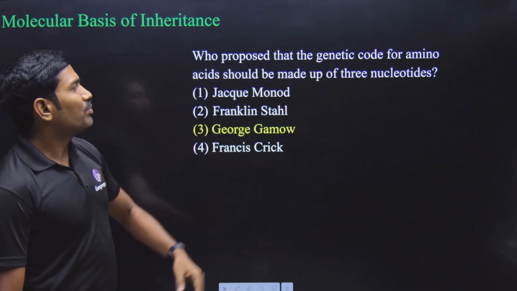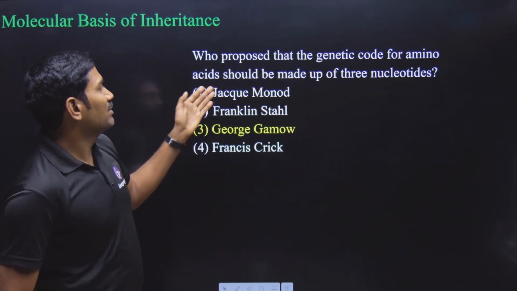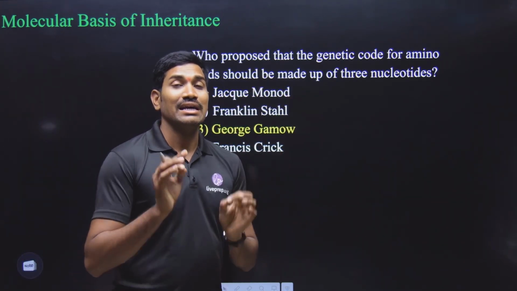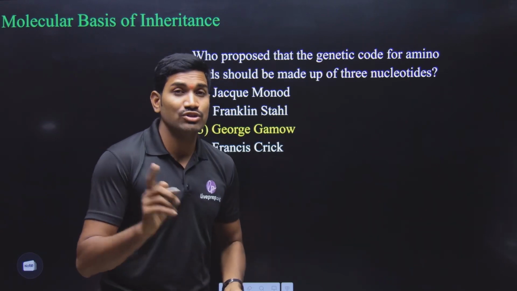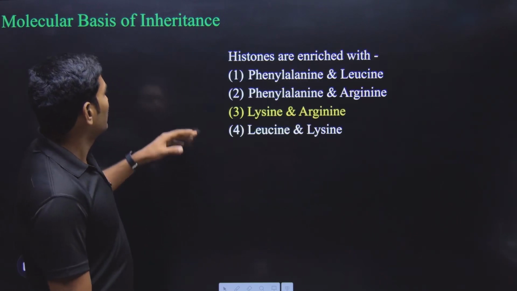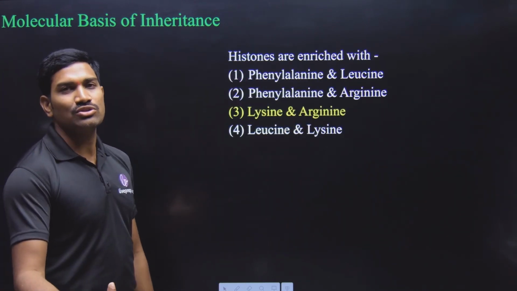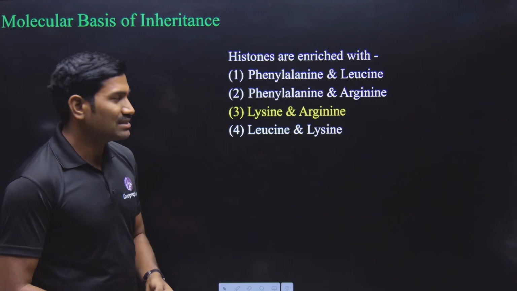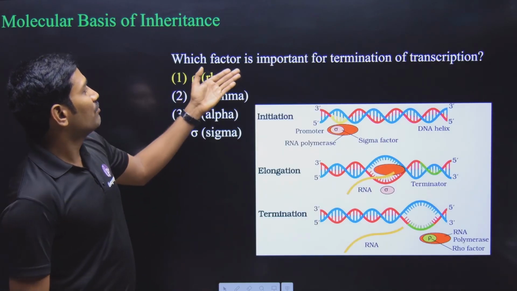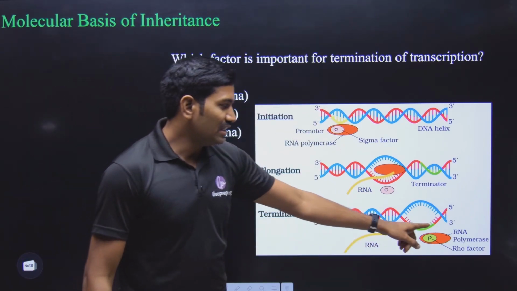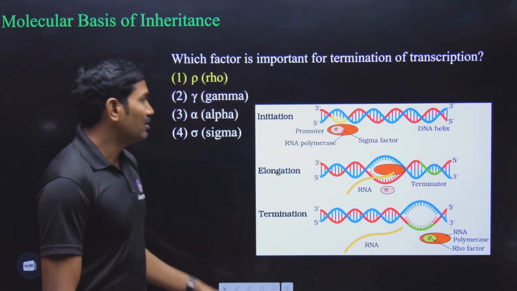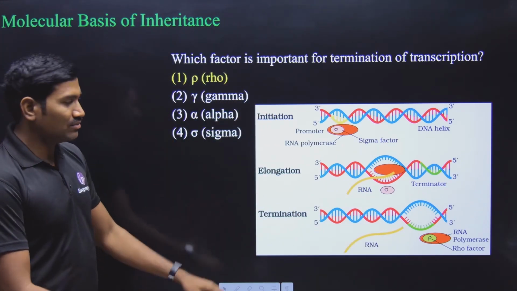Next one, who proposed that the genetic code for the amino acids should be made up of 3 nucleotides? In NCERT they very clearly say who proposed. It is not about proved, it is proposed. It is George Gamow. Yes or no? Next one, histones are enriched with what? Basic amino acids like lysine and arginine. Very clear sentence from NCERT. Okay, next one. Which factor is important for termination of transcription? In the case of prokaryotes, what is the factor required for transcription termination? Rho factor is required. See what question they have asked.